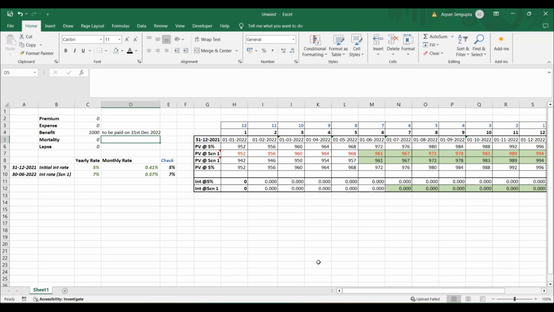For me, this is very easy. This is a piece of cake. I can do this calculation in 5 minutes. I can complete such an Excel model in 5 minutes. So in order for you to reach that level, you need to ask that question why, and then you need to do this calculation on your own. That's why this course is very, very important.